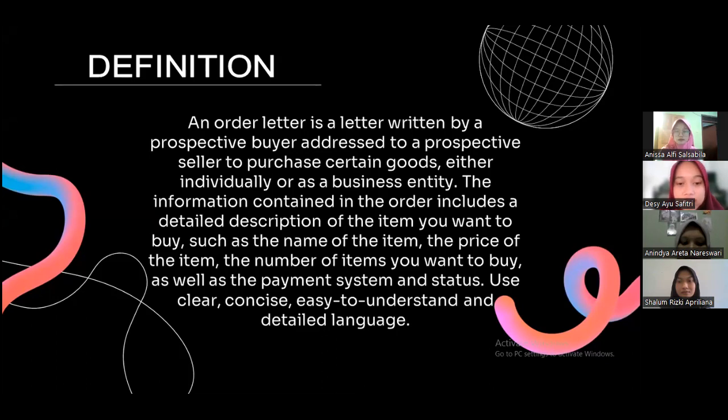The information contained in the order includes a detailed description of the item you want to buy, such as the name of the item, the price of the item, the number of items you want to buy, as well as the payment system and status. Use clear, concise, easy to understand, and detailed language. The next slide.